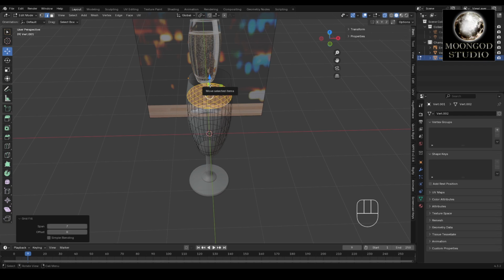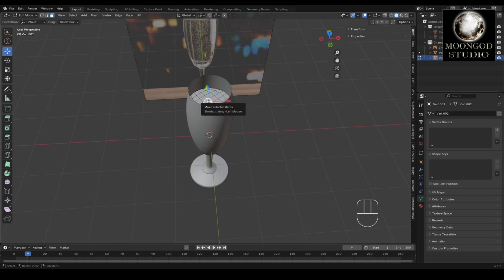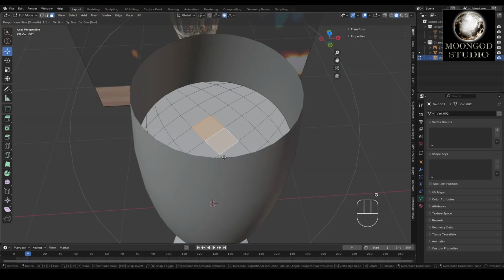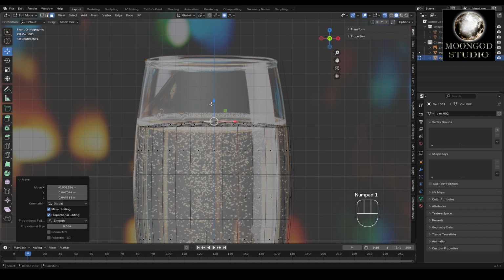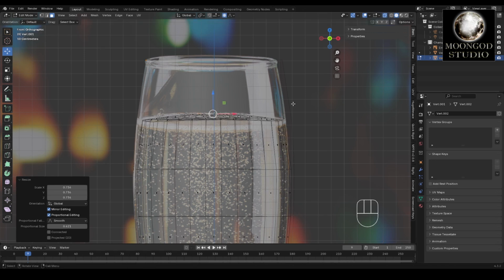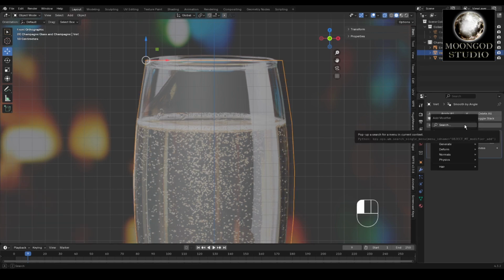Turn off the X-ray mode by pressing Alt plus Z again. Now press 3 and select the center face on the top. And turn on proportional edit by pressing O or going to this sign. Then go to front view, press G and you will see the circle like this. Roll it down or up according to your size and then slightly move up the face you have selected. So due to proportional editing, it will go up proportionally and maintain shape. And your drink modeling is ready.